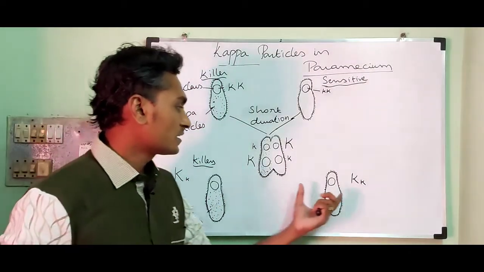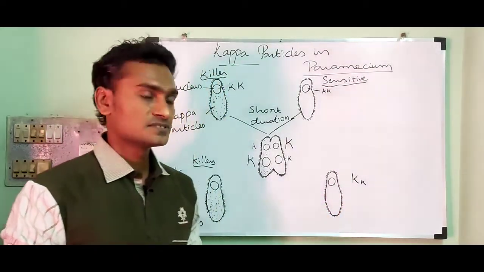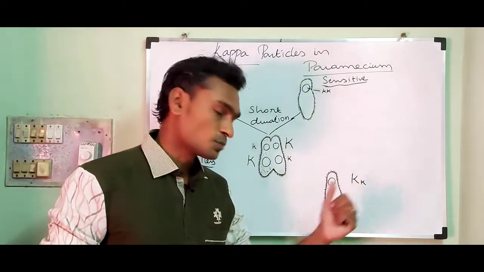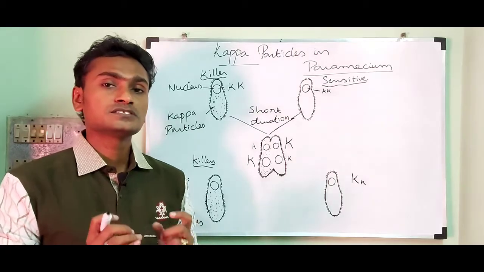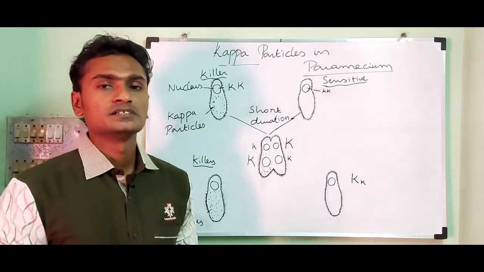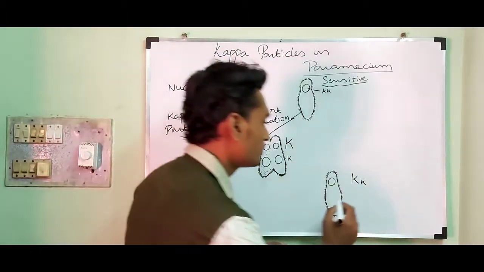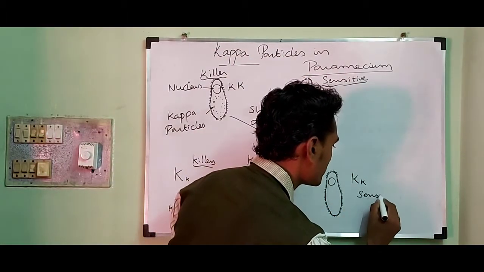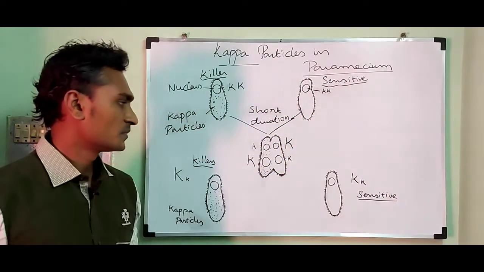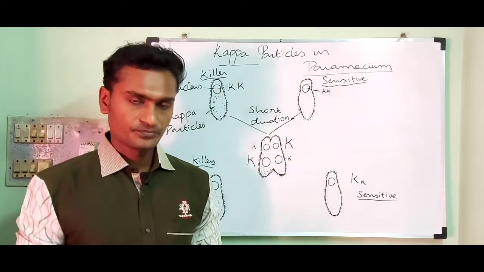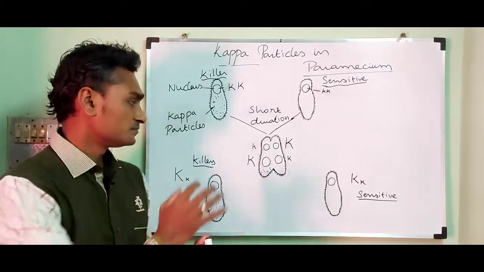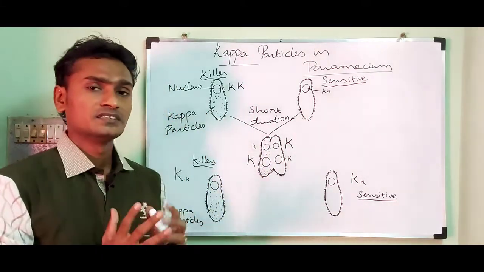While in the case of the sensitive, it contains the genotype capital K, small k, so it should show the killer phenotype, but it shows the sensitive phenotype. The reason is, during conjugation, only the transfer of genes takes place.